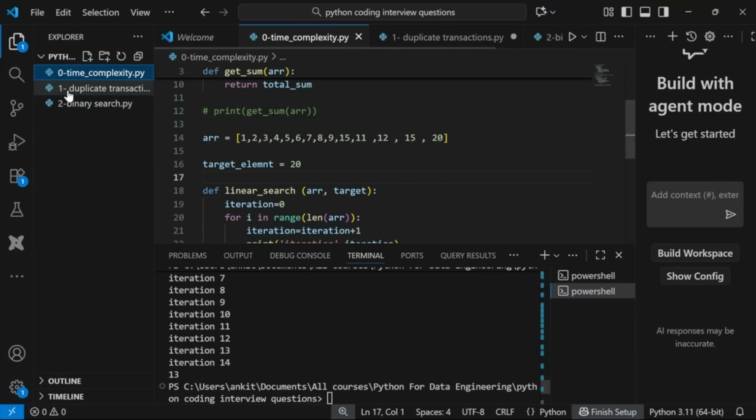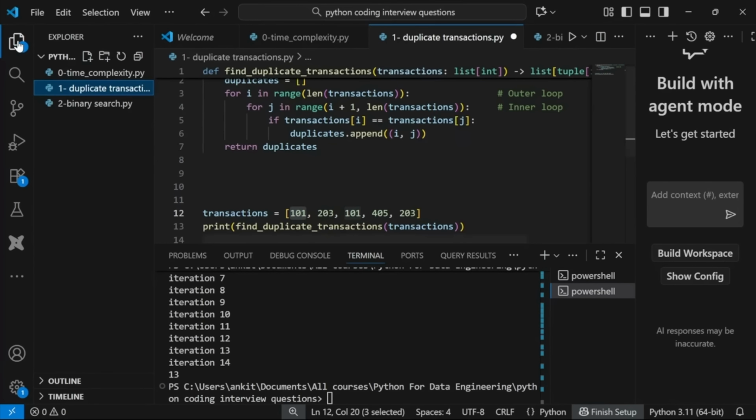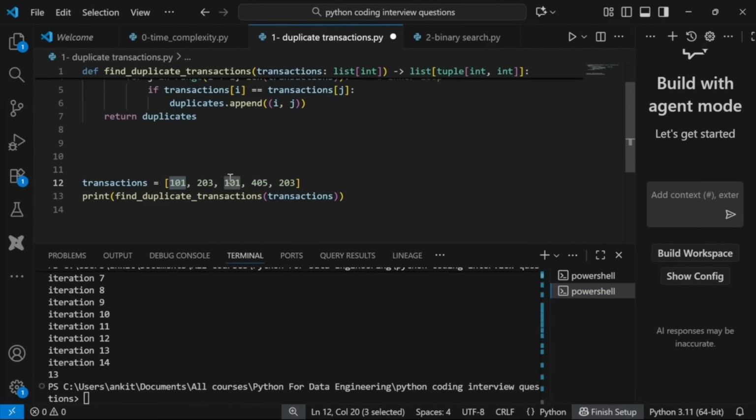So I've written a simple program to find duplicate transactions, right? Let's say you have a transactions array, and what you have to do is find the duplicate transactions. For example, 101, 101, these are duplicates, so I have to get the index of these. Let me run this and show you.